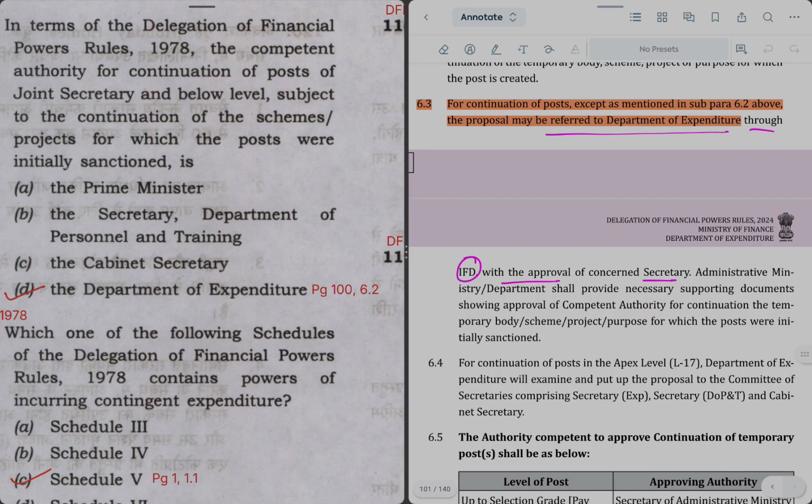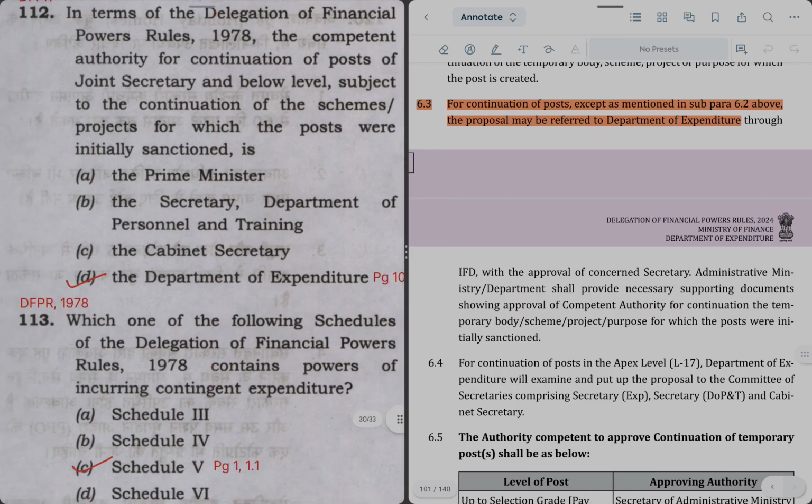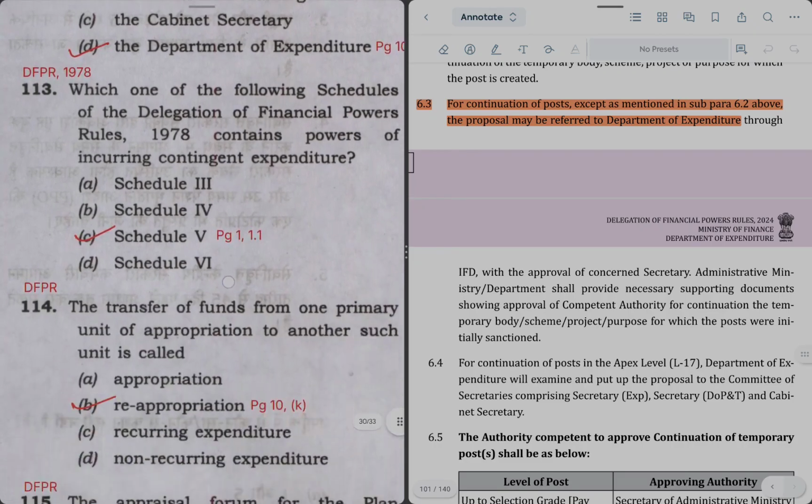So option D is the right answer. The Department of Expenditure is the final authority to approve the continuation of posts. Let's move on to the next question.